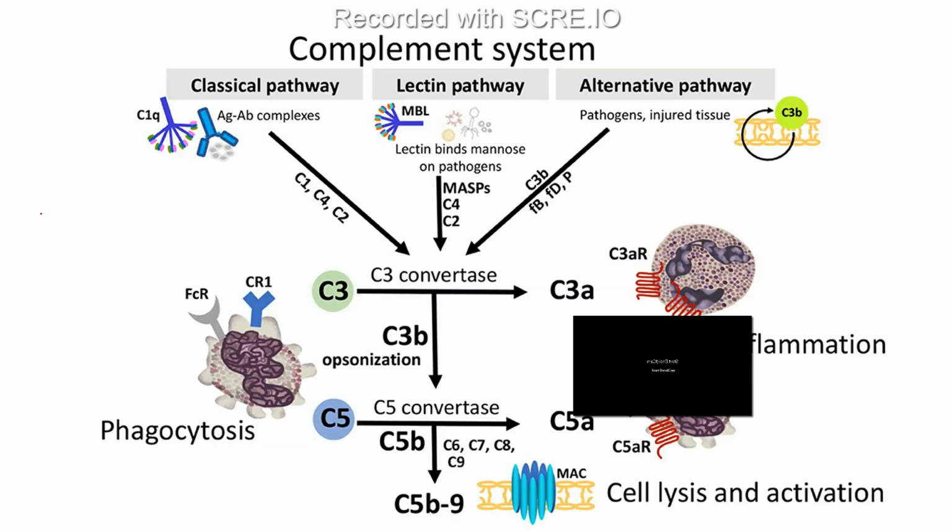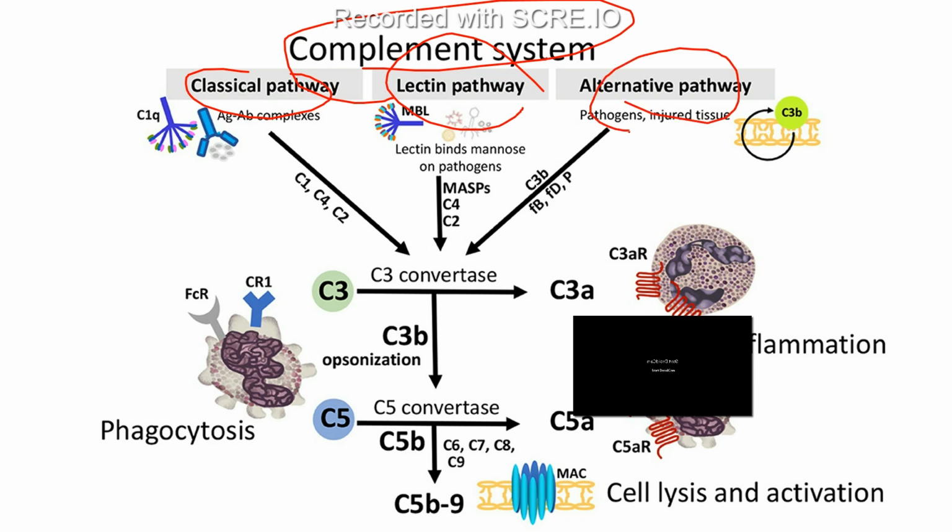I just want to give a brief about the complement system because it's very important and a part of the innate immune system. Our body has three kinds of complement pathways: one is the classical, another is the lectin pathway, and the third is the alternative pathway.